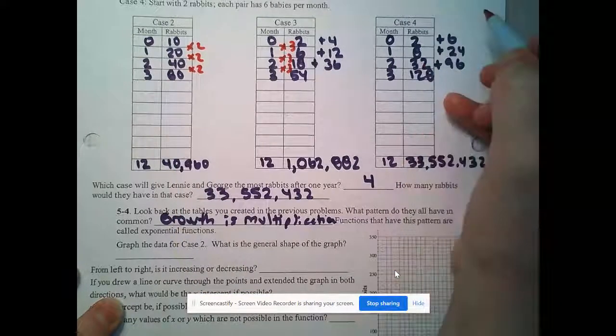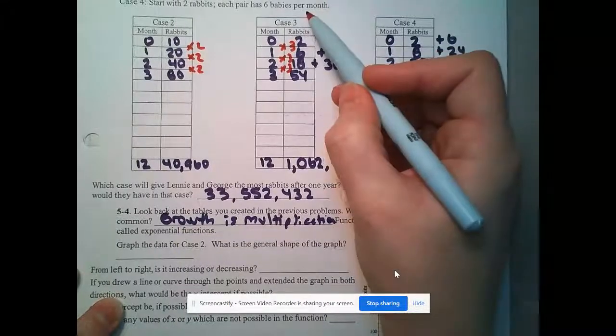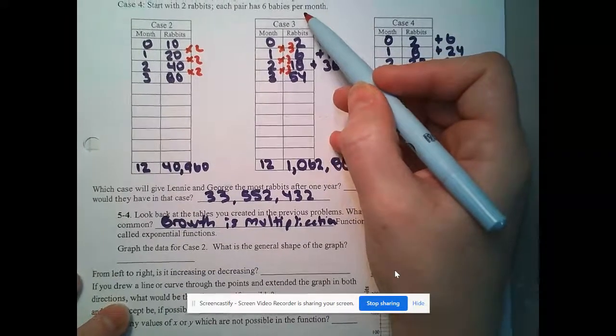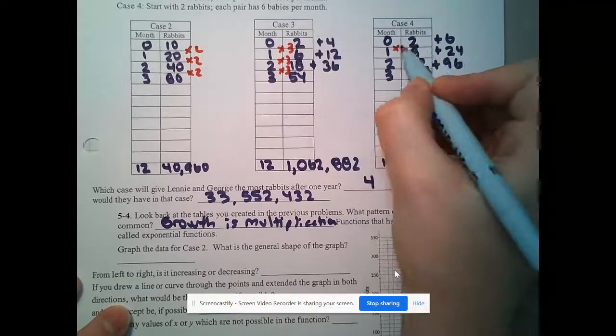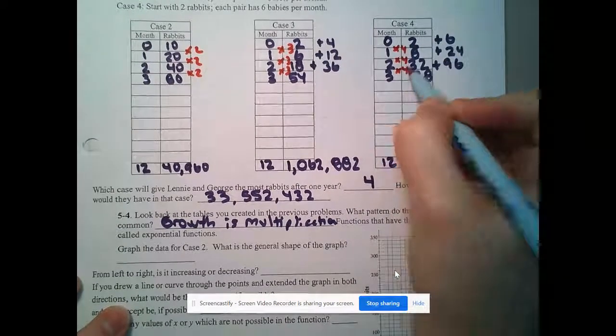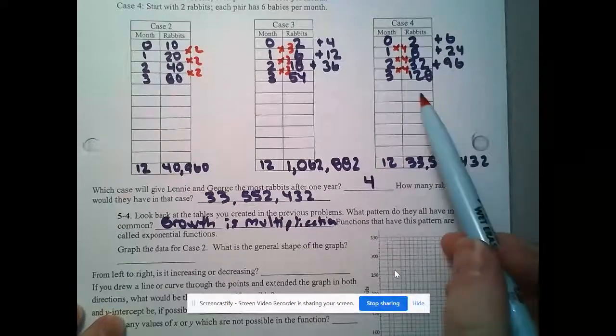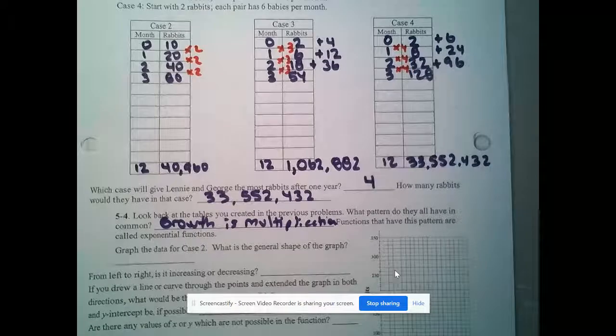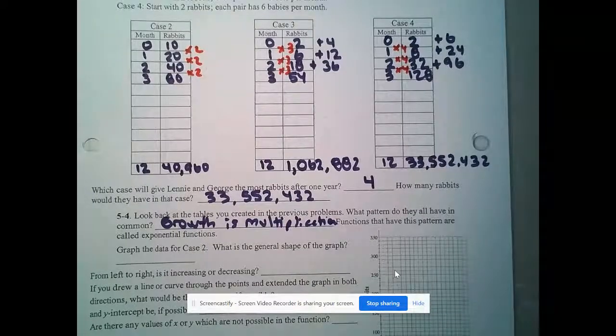In this one, because we're having 6 new babies per month, that means that we're actually doing times 4 because you're including the previous ones as well. So their patterns are patterns of multiplication. All right.